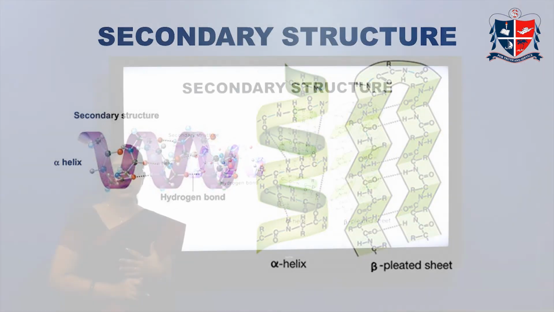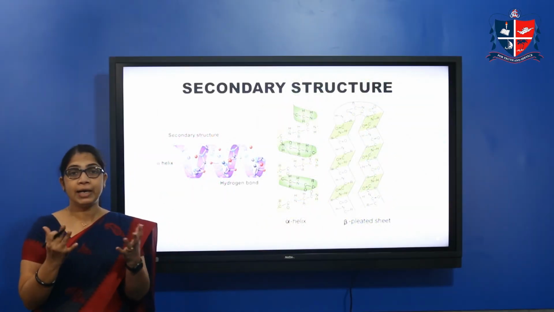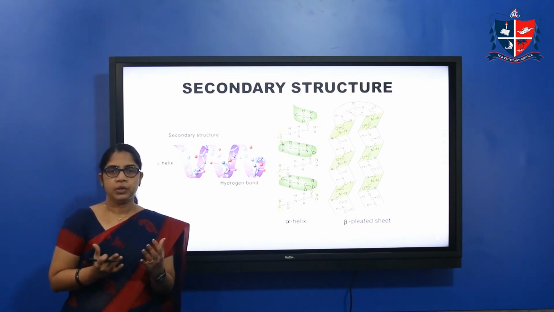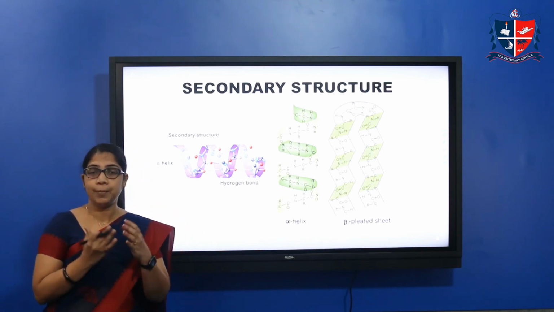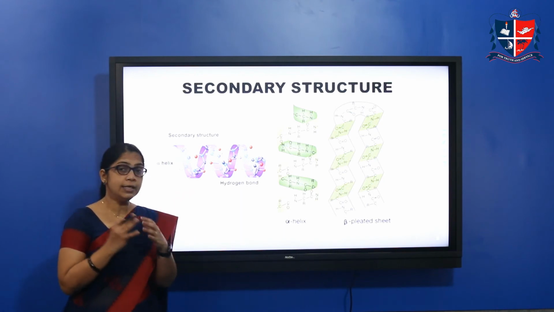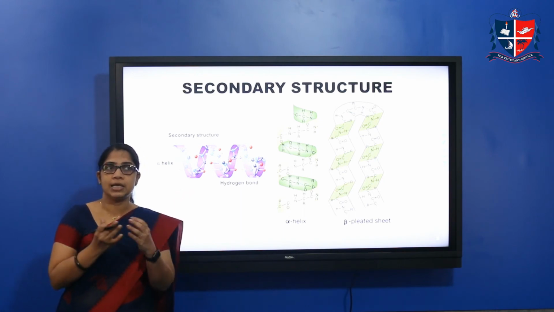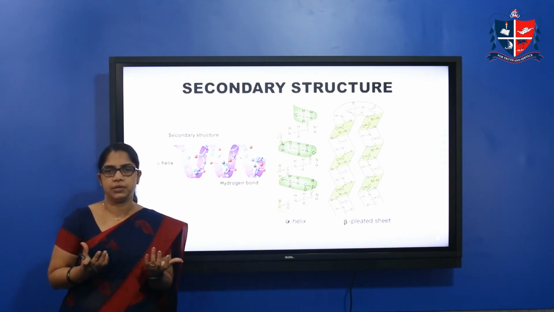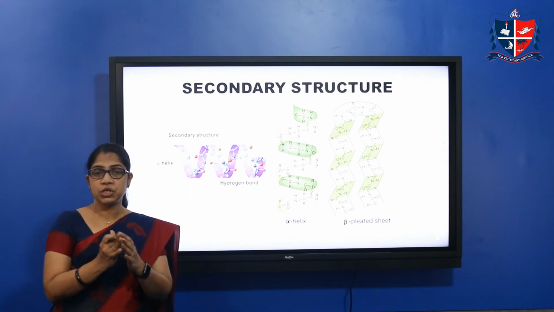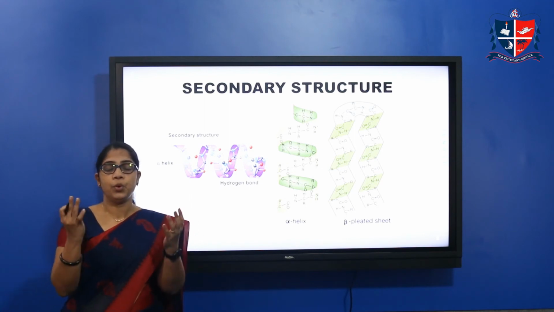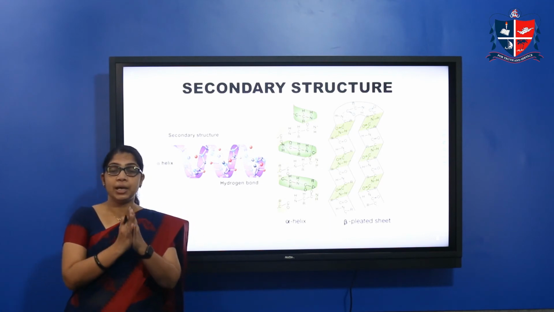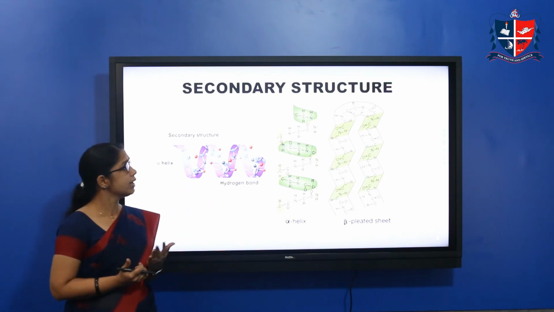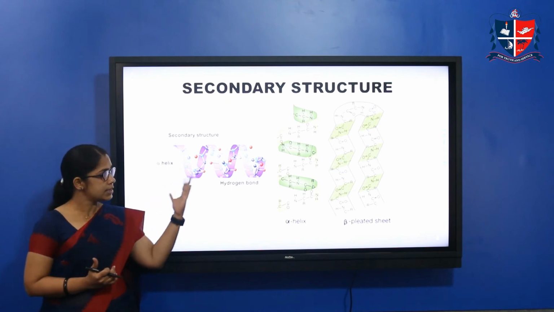In the case of primary structure, we are finding how the amino acids are sequentially arranged; the primary structure is about the amino acid sequence. It says nothing about its shape or structure. It only mentions how these amino acids are sequentially arranged. In the case of secondary structure, here you can see different shapes.